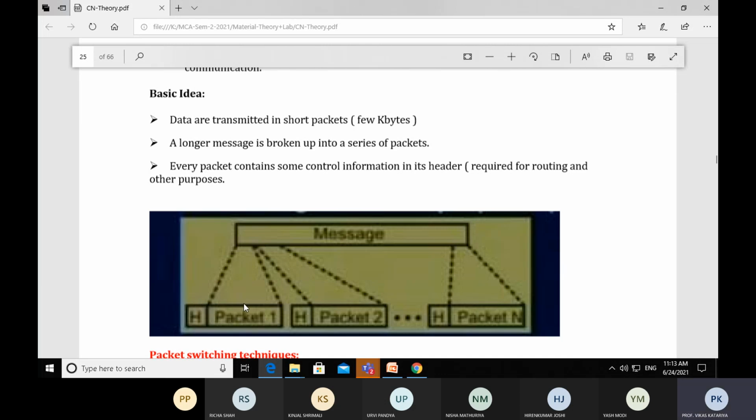So we have to move the packets from source to destination. That packet must have the information from where to move and how to reach from source to destination. So that control information is provided to each and every packet in the header portion. So the message is broken into a number of packets, every packet has the header portion, and the header has the information, that is the control information, which provides routes to deliver the packet from source to destination.